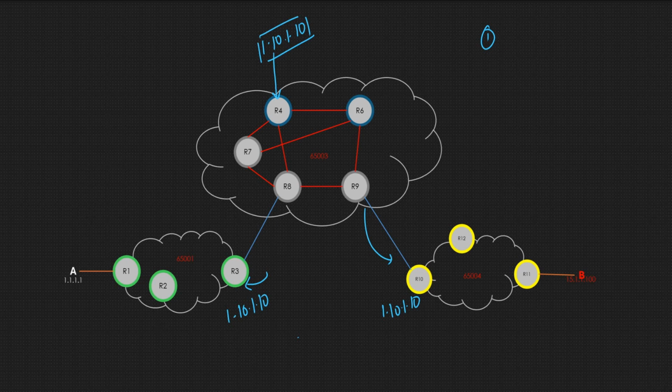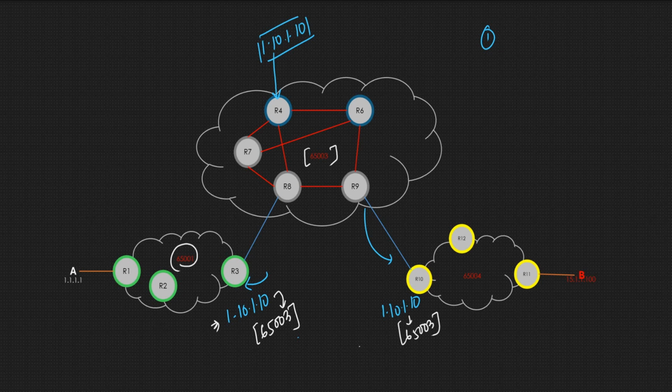So we receive the routes from where we are receiving it, 65003. We are receiving it from 65003, right? If you look at the route sitting in autonomous system 65001 at R3, you saw that it learned it from 65003. If you look at R10, you will see that even though you are learning it from two different routers, they are from a single autonomous system, right?